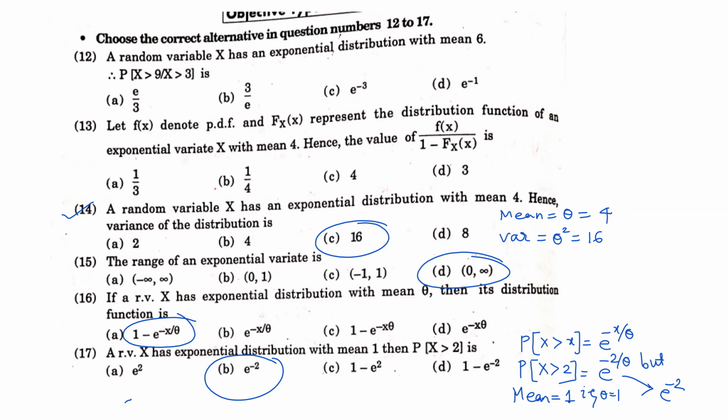So this way, these questions are nothing but a memory game. You need to remember proper formulas. Once you remember that, all varieties of answers are there. See, for the distribution function also it is given 1 minus e raised to minus 2. So it is a kind of googly, correct? So you need to understand such questions and then follow accordingly. All of you are getting this? So these are the questions.